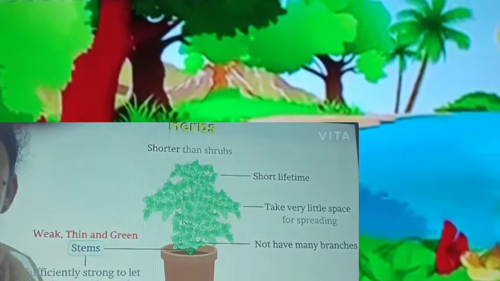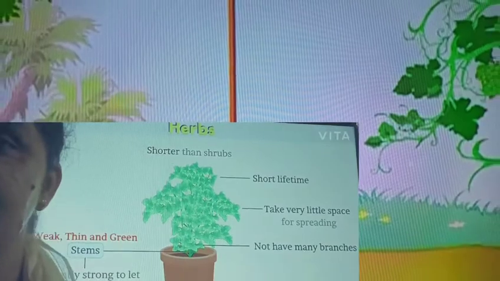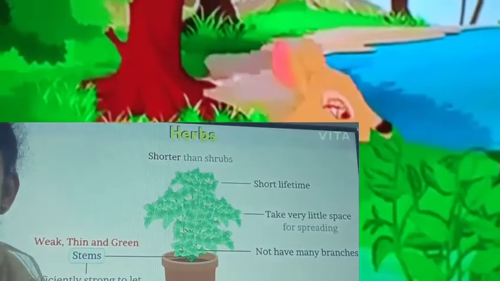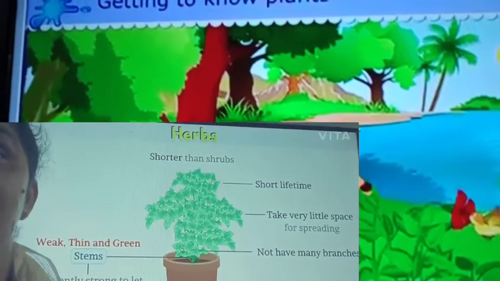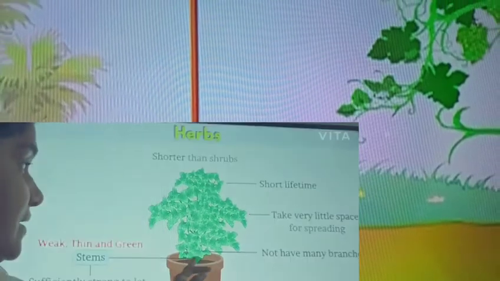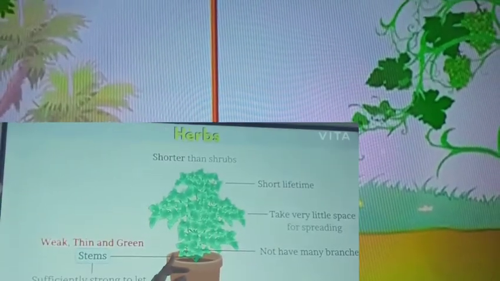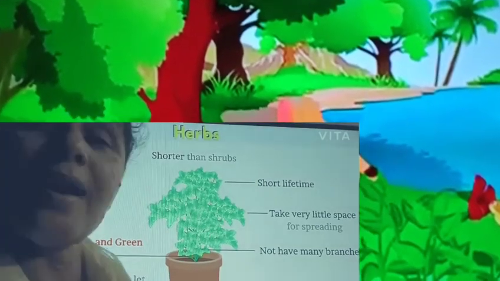Okay, now let's move to herbs. We all are familiar with the herbal plants. When we observe these herbal plants, we know that they are very short and very green and tender. We can see a very green and tender stem. And they do not have many branches.